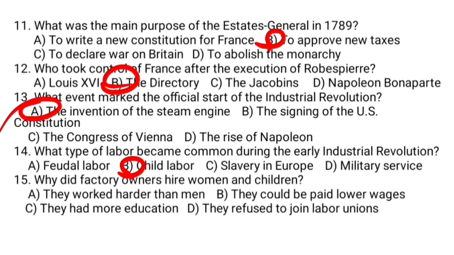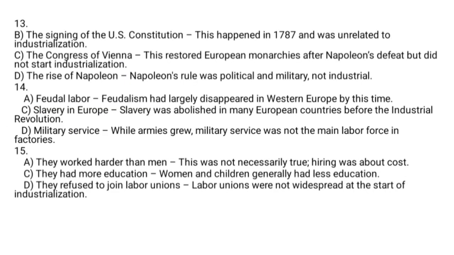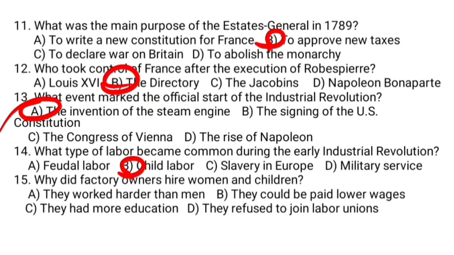Question number 16. What was the major result of the Industrial Revolution? A. Decline in urban population. B. Increase in factory jobs. C. End of European imperialism. D. Decrease in trade. Question number 17. Which invention had the greatest impact on transportation during the Industrial Revolution? A. The printing press. B. The steam locomotive. C. The telegraph. D. The spinning jenny.